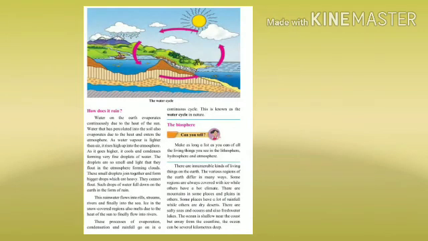Now this is the picture of a water cycle. Water on the earth evaporates continuously due to the heat of the sun. Water that has percolated into the soil also evaporates due to the heat and enters the atmosphere.